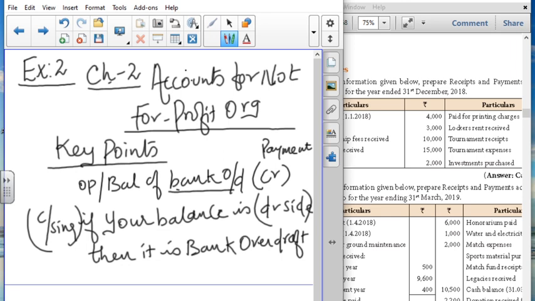If your closing balance comes under the debit side, normally the closing balance comes under the payment side and you write it as either cash or bank. If your balance comes under the debit side, that is, on the receipt side, then we have to treat this as a bank overdraft. So this is a very important point regarding the bank overdraft.